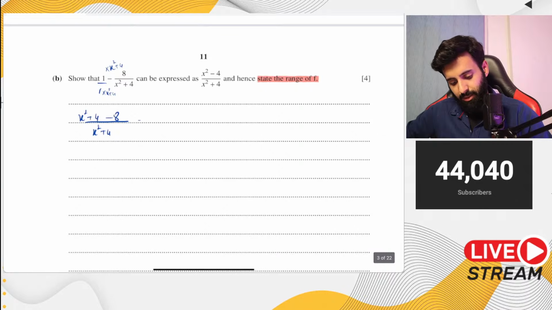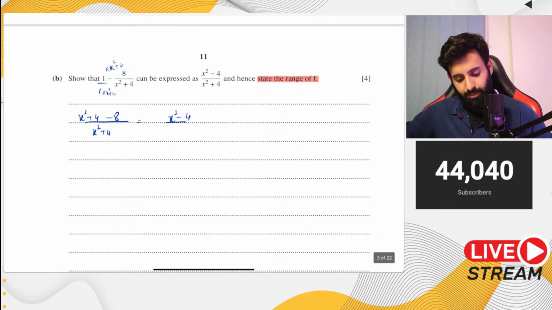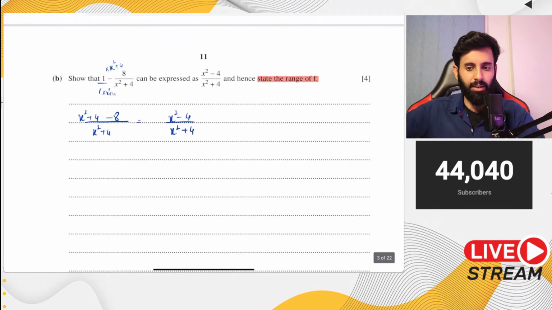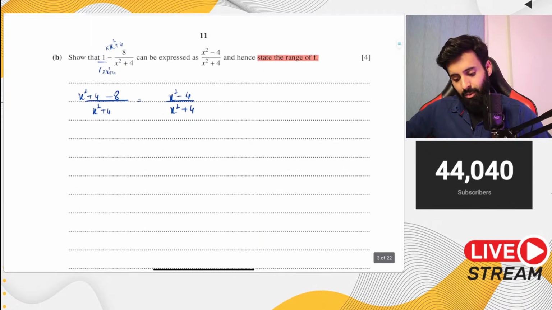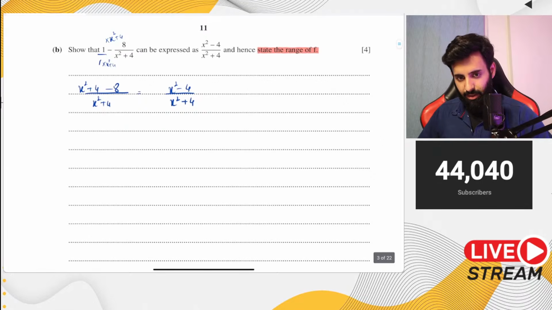So this is a pretty easy question. I think any grade 9 student will also be able to solve this. But that's not what you get the mark for. I mean, obviously you get marks for that as well, but that's not what the question is trying to test over here. What the main test over here is this. So now the question is asking you to find the range.